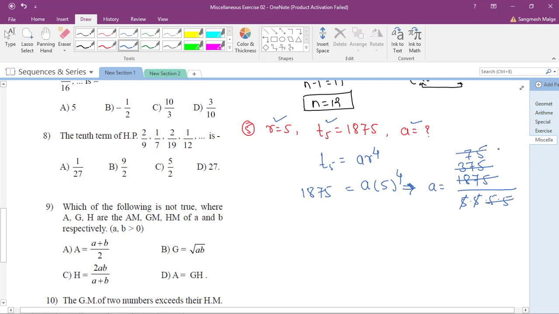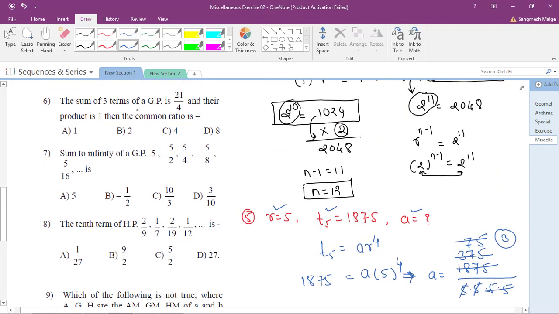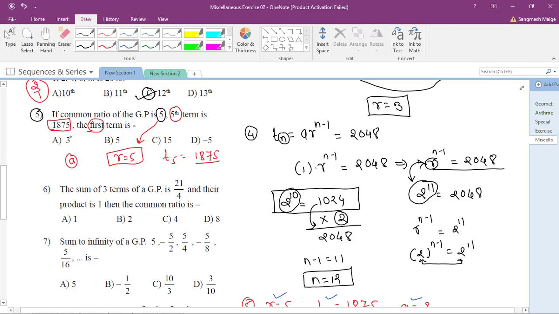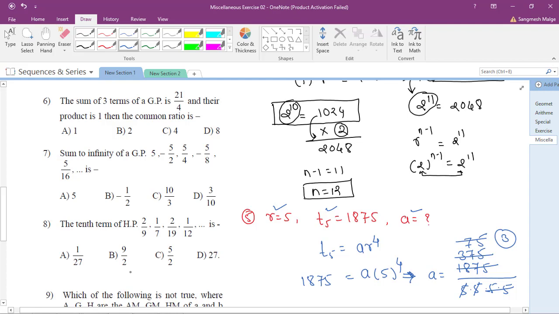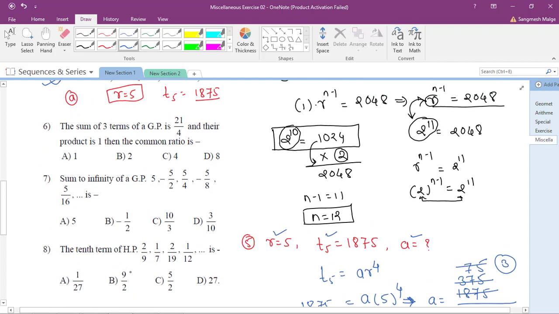So what is the value of A? It is 3. Here it is, this is my option, option number A. Explaining it takes this much time, but it should not take us this long. Once you master this topic, sequence and series, just by looking at the options you will get the correct option. In CET, JEE classes you will get shortcut tricks. So let's see question number 6.